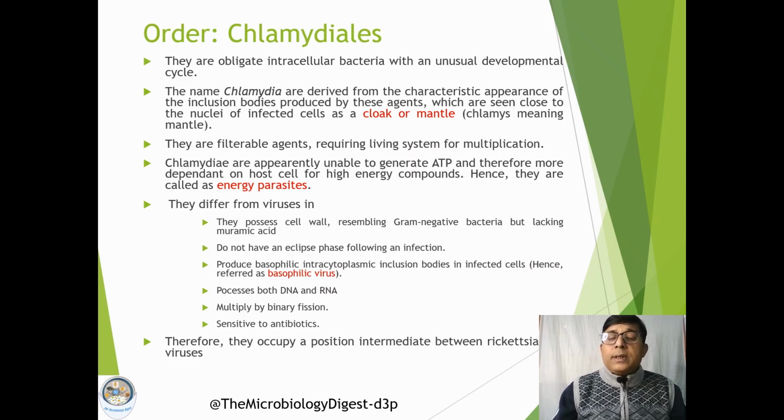Because of this similarity as well as dissimilarity with the viruses, they cannot be said to be exactly viruses, and they have some characters which are sufficient to differentiate them from viruses. So that is why it is said that chlamydia organisms occupy an intermediate position between viruses and the other group of organisms, the rickettsial organisms. So they have an intermediate position between virus and rickettsia.